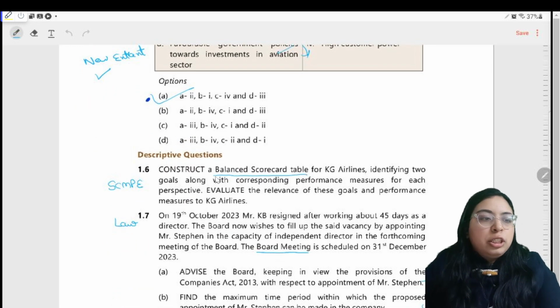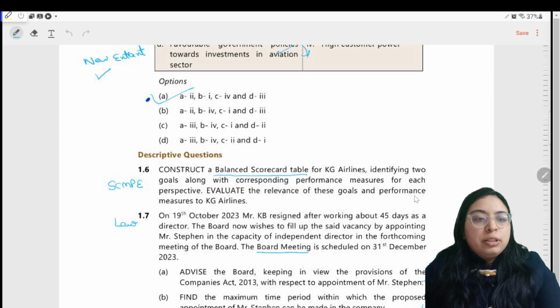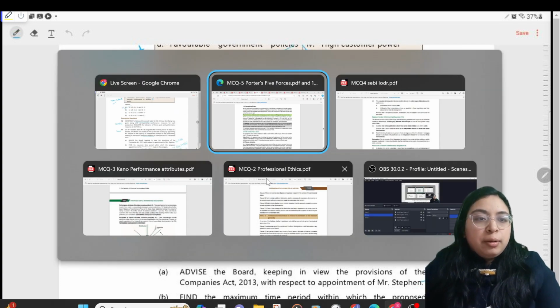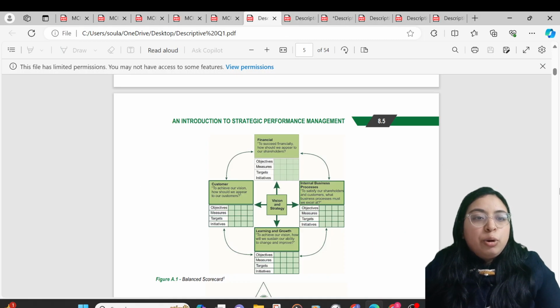So let's move on to descriptive question number 1. Construct a balanced scorecard table for KG Airlines. Identify 2 goals along with corresponding performance measure for each perspective. Evaluate the relevance of these goals and performance measures to KG Airlines. So, the balanced scorecard table. If you go to your study mat, and use the technique which I told you earlier,